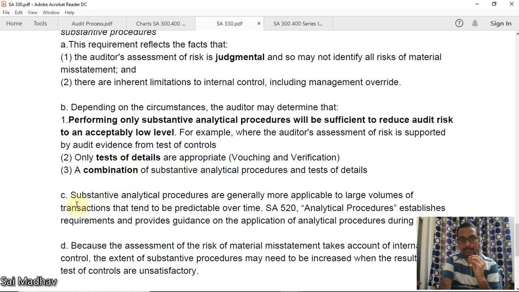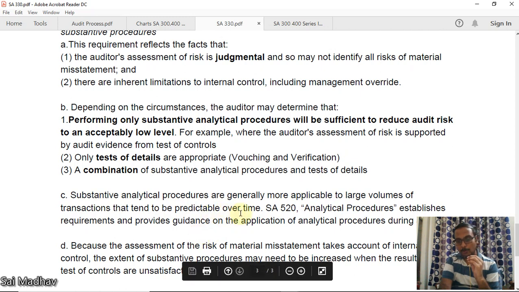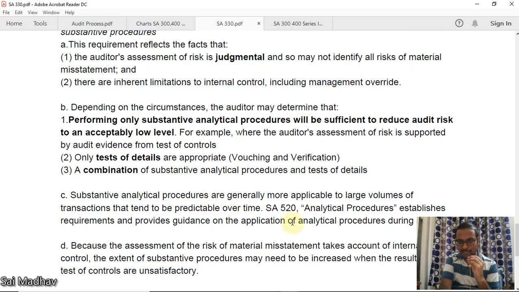Now, substantive analytical procedures are generally more applicable to large volumes of transactions that tend to be predictable over time. Analytical procedures are nothing, guys. We'll study in SA 520. For example, you know what is ratio analysis? Establishing a relationship between financial and non-financial factors, etc. So that a trend will arise. Okay, last year this is 10%, now it is 12%. Like that, you can establish a trend.